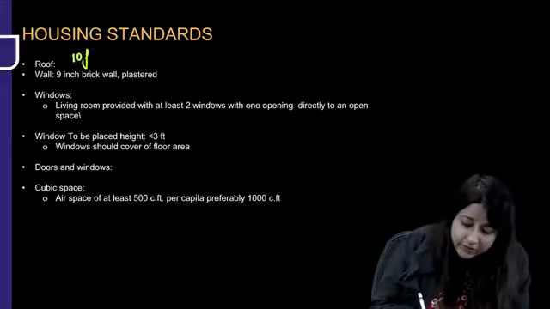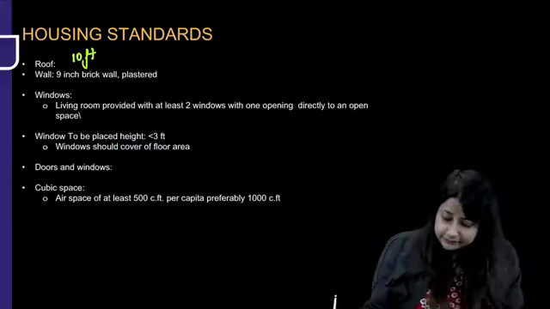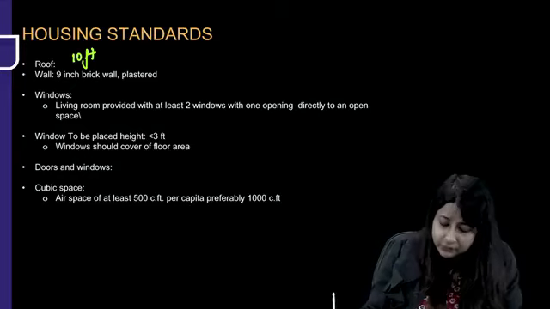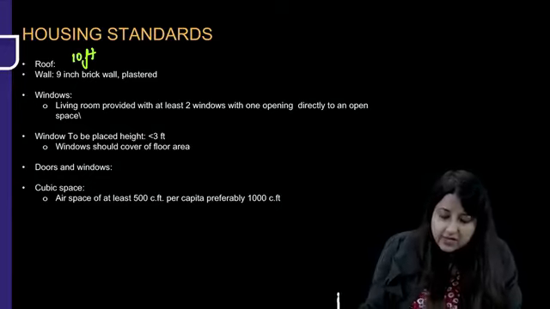Next, roof, height of 10 feet. Wall, 9-inch brick wall plastered. Windows, living room provided with at least 2 windows with one opening directly to an open space.